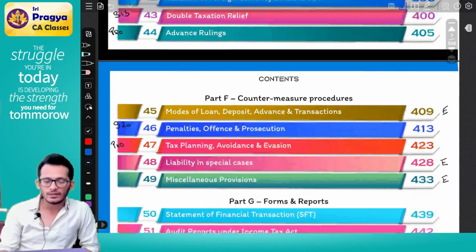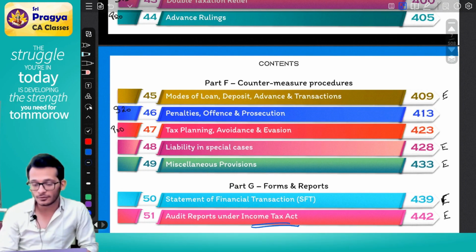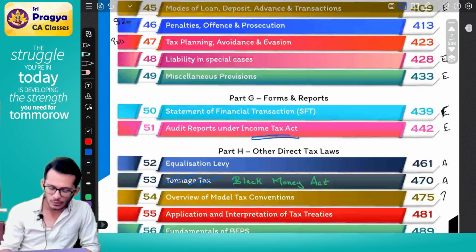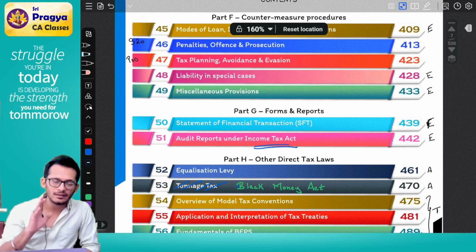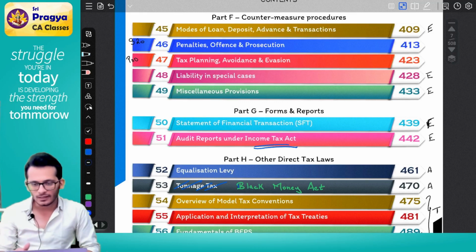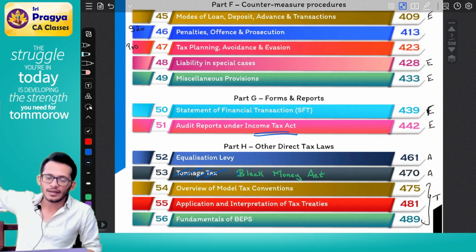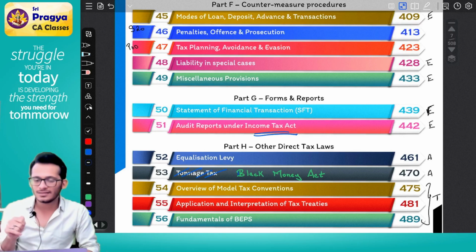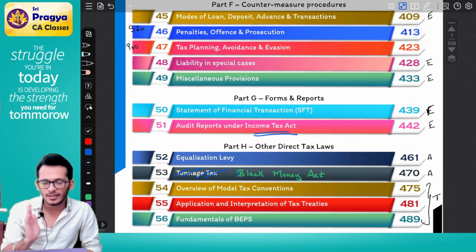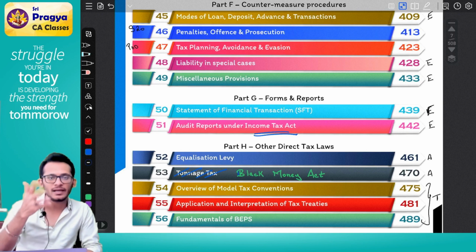Moving forward, we will then come to our small chapters of international administrative provisions, from part F to part H. These are, I wouldn't say non-important chapters, but they carry very little weightage. Technically, section 42 and so on will come once in a while, very rarely. Section 46 will be one 4-mark question which may come. Sections 47, 48, 49, 50 have never been tested so much. Together they may carry another 4 marks.